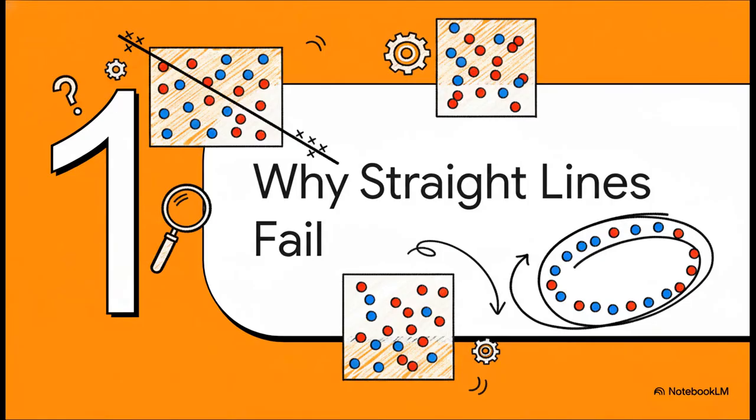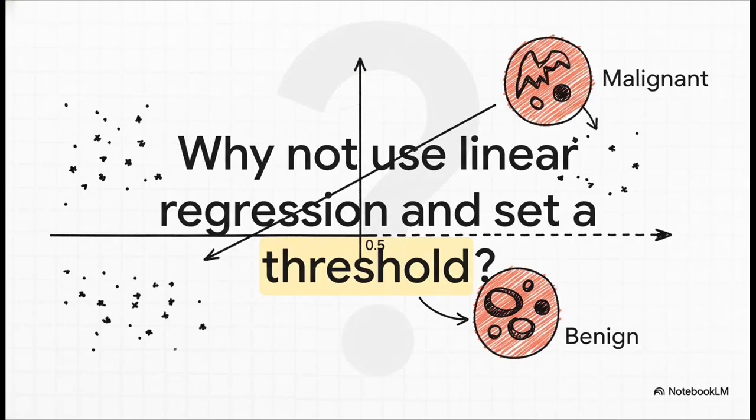So your first thought might be, hey, wait a minute, can't we just use the tool we already have for this? It's a really good question. I mean, why not just draw one of those straight lines from linear regression and, I don't know, set a rule? We could say if the line's output is over 0.5, we'll call it malignant. If it's under, it's benign. Seems simple enough, doesn't it?